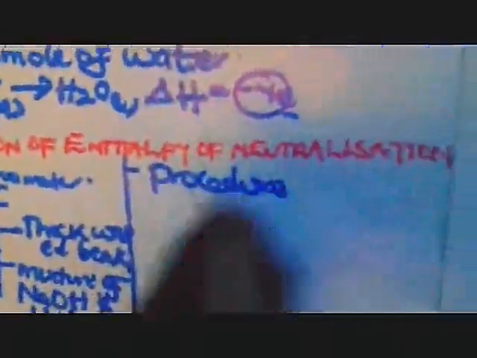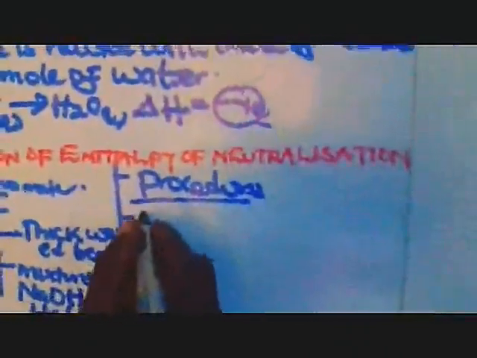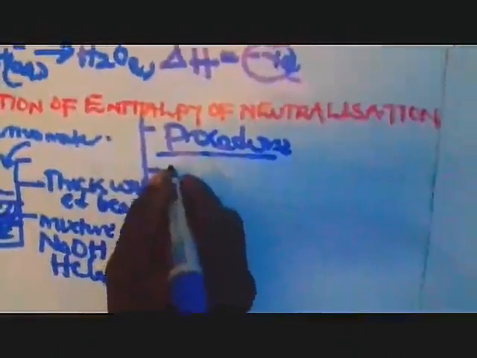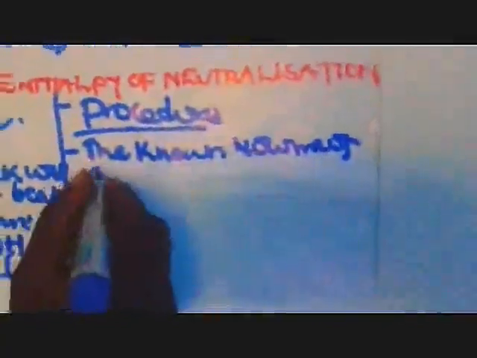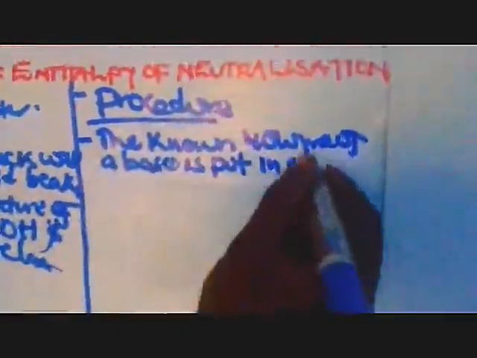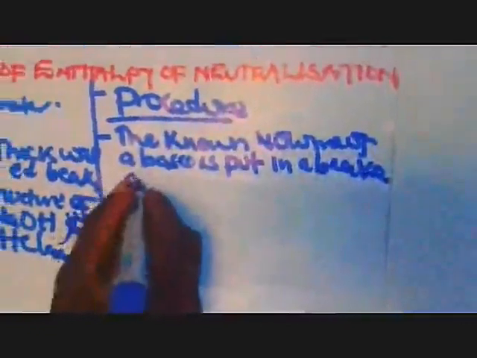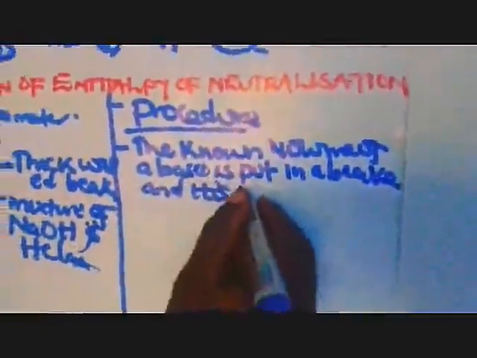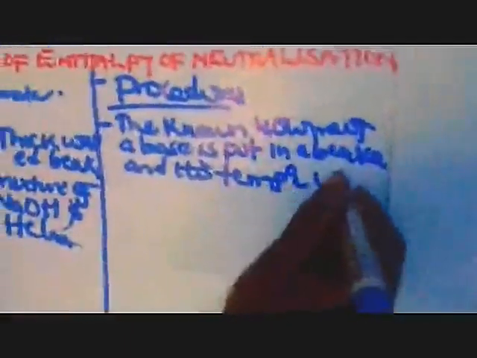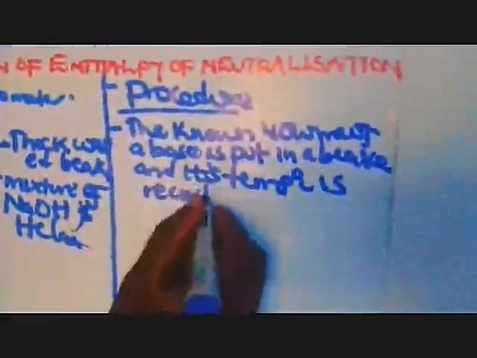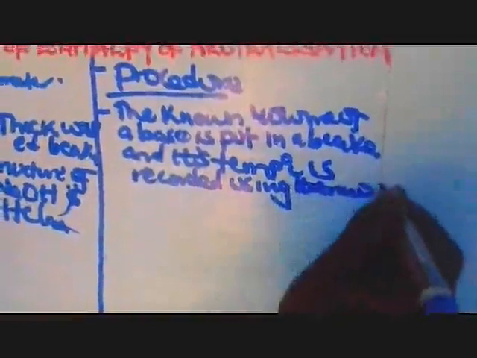So, in simple terms, if we are going to write our procedure, we can simplify the work by saying that a known volume of a base is put in a beaker, and its initial temperature is noted or recorded using a thermometer.